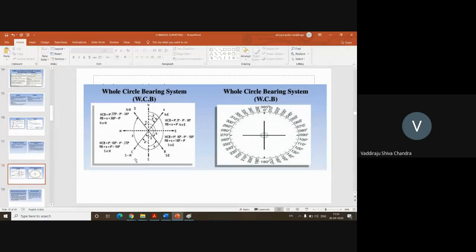Okay. So if you are measuring only with respect to the north, then it is called the whole circle bearing system, and the values range from 0 to 360 degrees. Any value between 0 to 360 degrees. But it can't be more than 360 and it can't be less than 0.